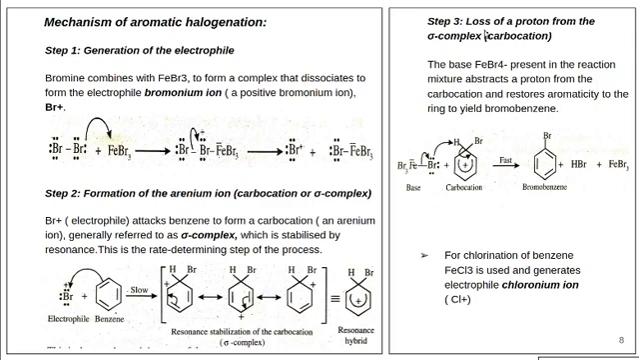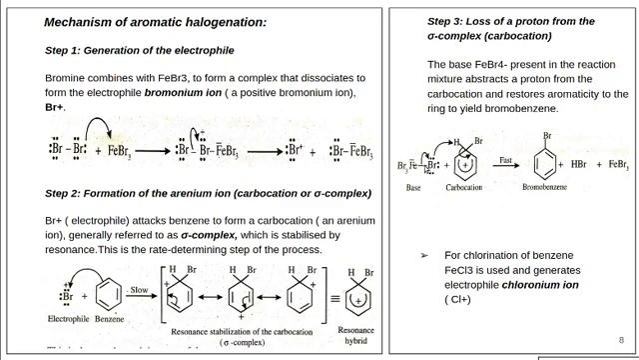Then the third step is the loss of a proton from the sigma complex, that is the carbocation. The base in this step is FeBr4- from the first step, present in the reaction mixture. It abstracts a proton from the carbocation and restores the aromaticity to the ring to yield bromobenzene. So this FeBr4- acts as a base, abstracts a proton from the carbocation, that means the sigma complex, and forms the substituted bromobenzene and restores the aromaticity.